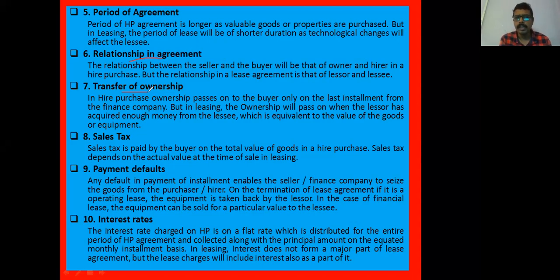Whereas in hire purchase, the buyer will get the ownership at the end of the hire purchase period. Sales tax: sales tax is paid by the buyer on the total value of the goods in hire purchase, whereas sales tax depends upon the actual value of the asset in case of leasing.